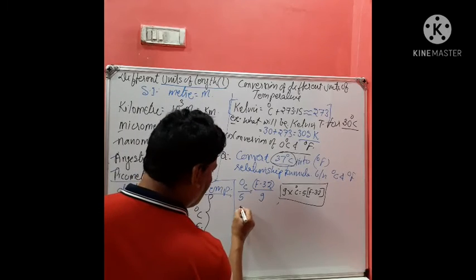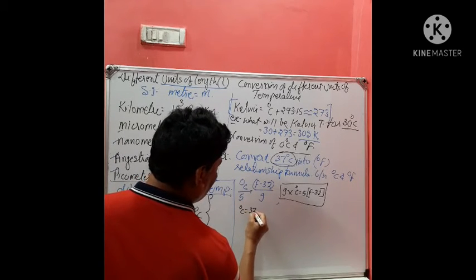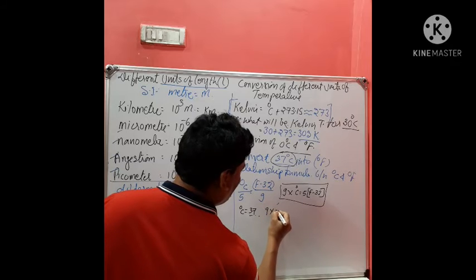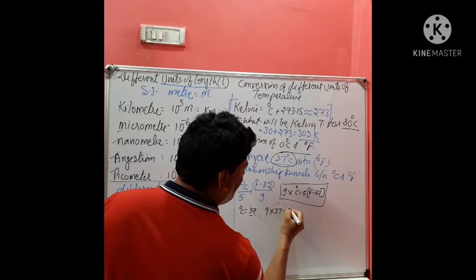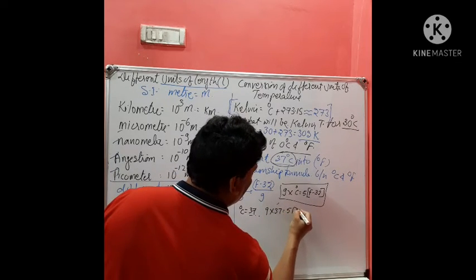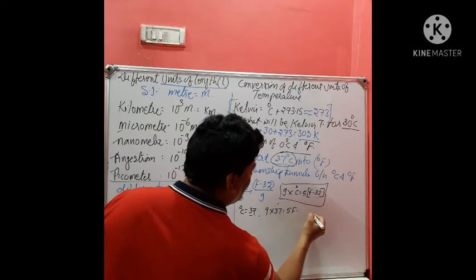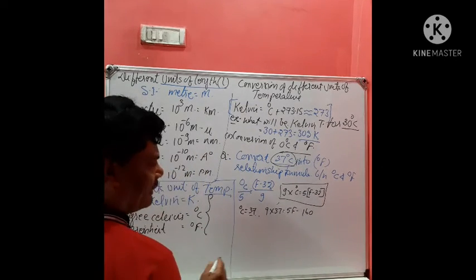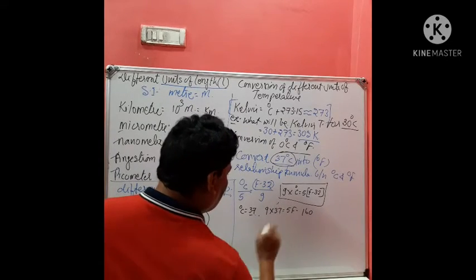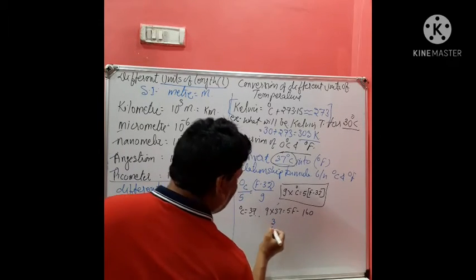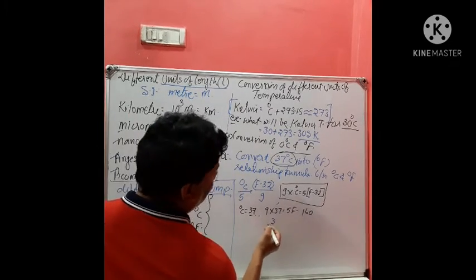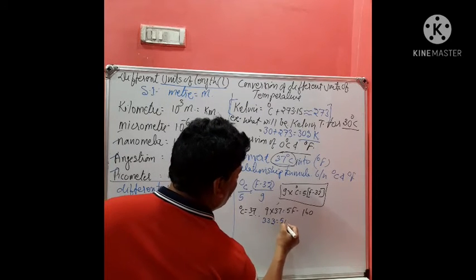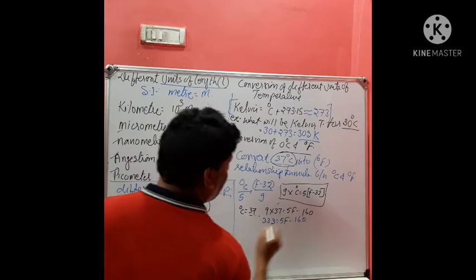37 degrees Celsius. So the degree Celsius is 37. Now place the value. So it will become: 9 into 37 is equal to 5F minus 160. Okay, so 160. Now again solve it. 9 times 37 is 333, so 333 is equal to 5F minus 160.